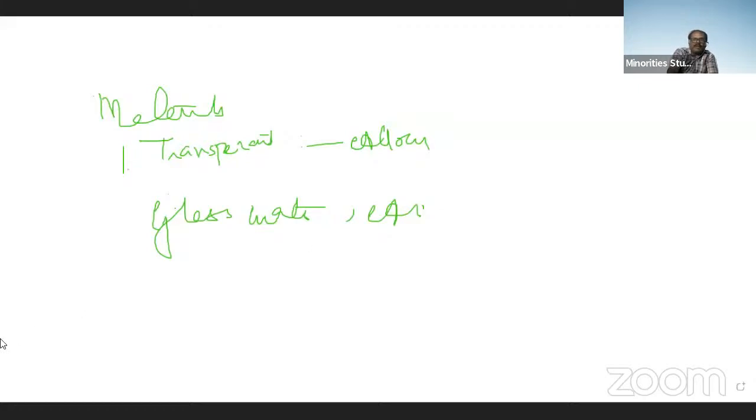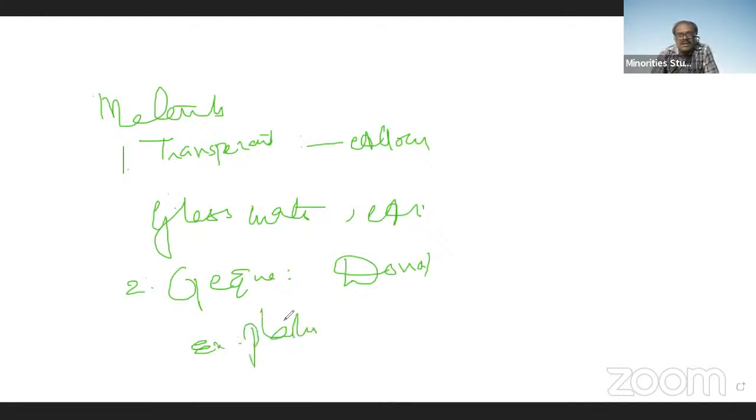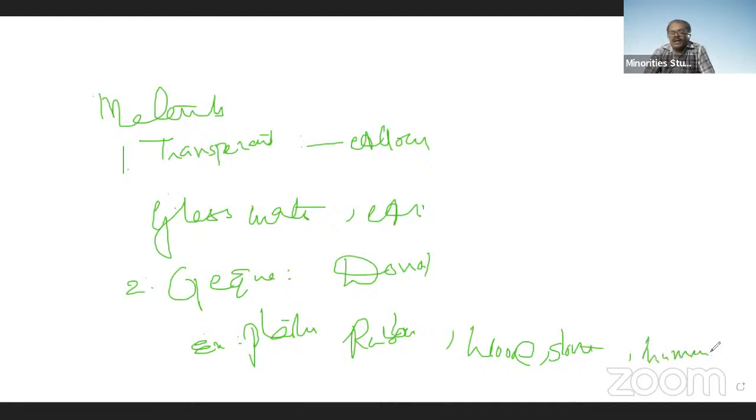Then the second one is opaque materials. What are opaque materials? The materials which do not allow the light to pass through them are known as opaque materials. Examples of opaque materials are plastic, rubber, wood, human body, stone, etc. Stone and the human body won't allow the light to pass through them, so they are known as opaque materials.